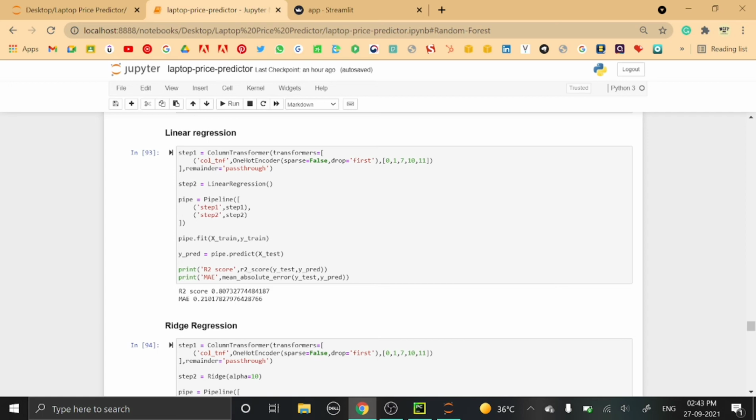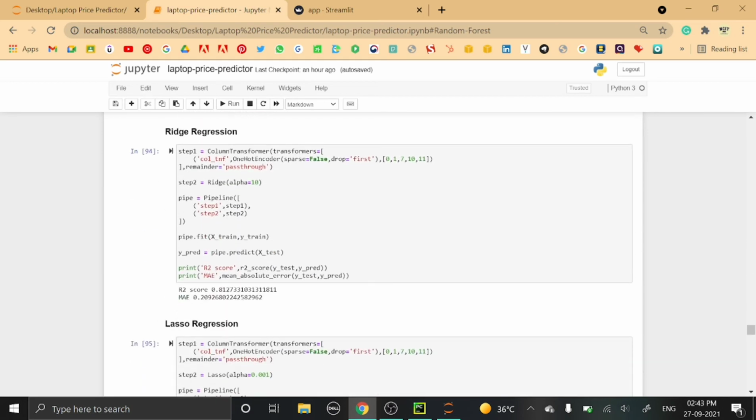But if the score is not close to 1, it indicates that the model is not performing well. And the mean absolute error is a regression loss, the error between the target values and the estimated values. The R2 score of this linear regression model comes out to be 0.80.